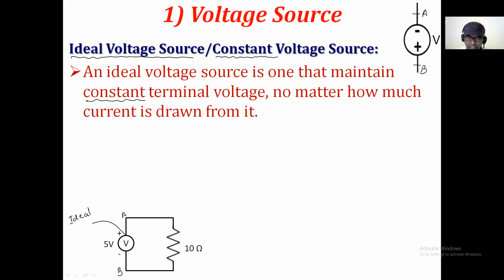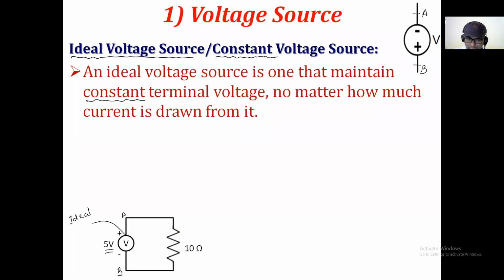Now here the definition says that the ideal voltage source will maintain the constant terminal voltage. Now if A and B are connected to these two terminals, the voltage that should develop across this 10 ohm should be constant, and that is nothing but 5 volt.